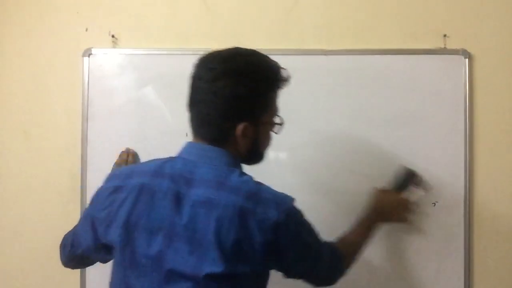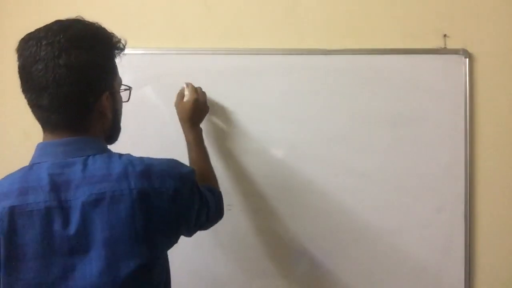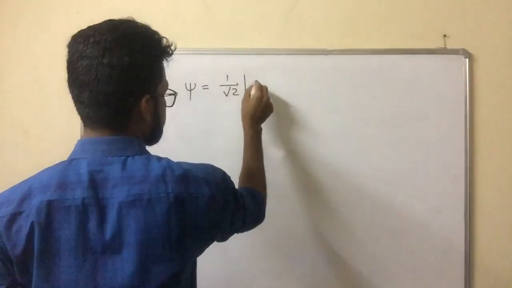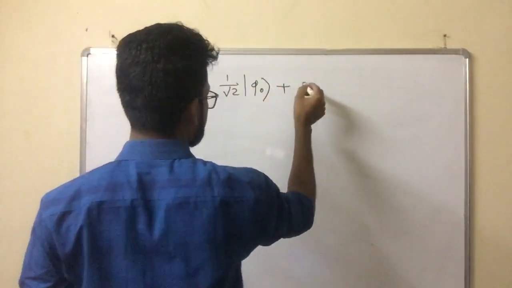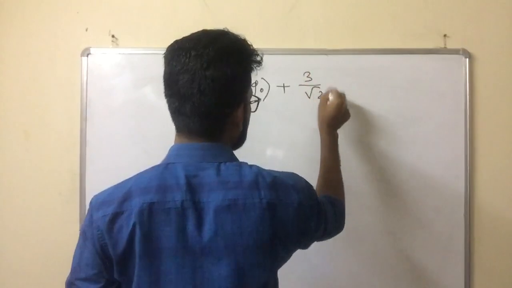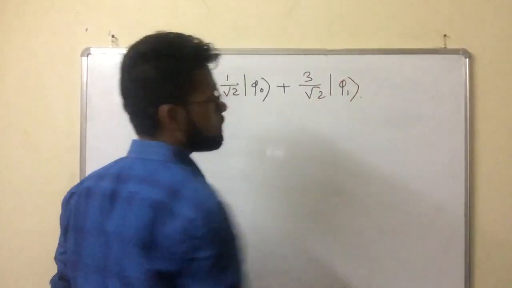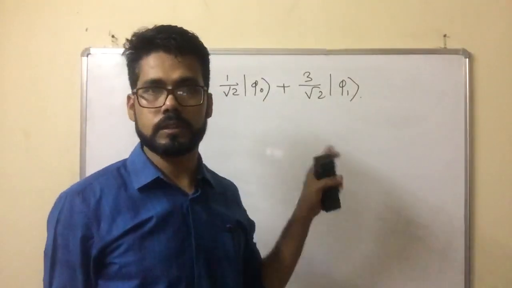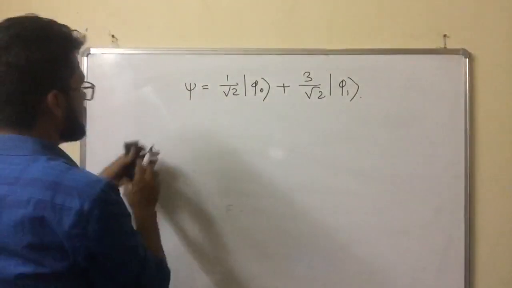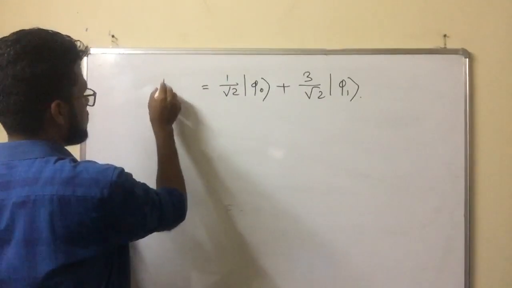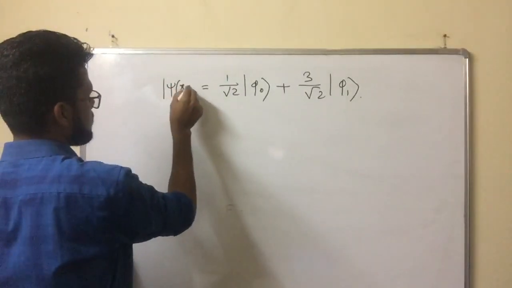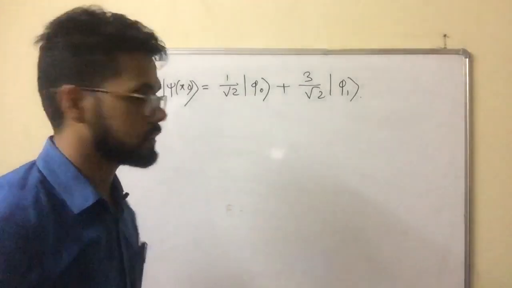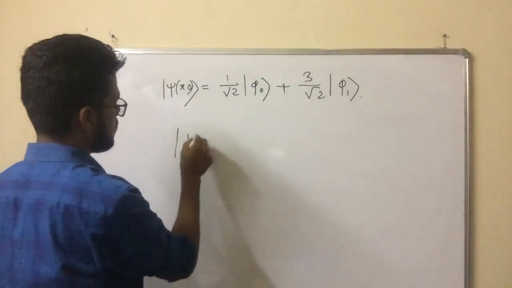Or, one question comes in the GATE exam. Okay, I am again telling you the harmonic oscillator wave function from the previous example. This is the wave function of the harmonic oscillator, and phi naught and phi 1 are the ground state and first excited state. And this is represented like that. This is represented as psi x 0. Okay, now we have to find out what is the time dependent wave function. How can you find it out? Simple, it's not so hard.